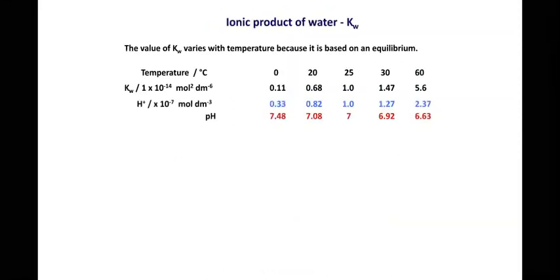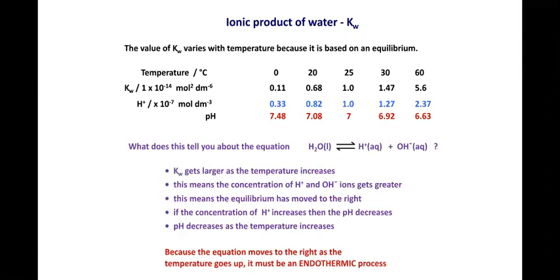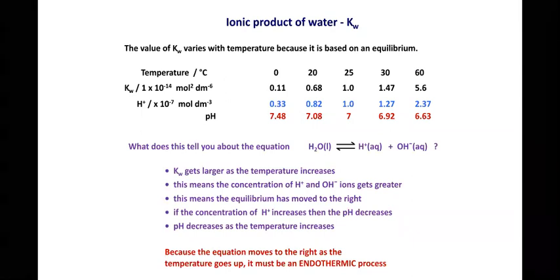Then what is the relationship between the ionic product of water and temperature? When the temperature increases, the ionic product of water also increases, right? What about the concentration of H plus? It also increases, but pH decreases. These are the observations. Here, Kw gets larger as the temperature increases, so the concentration of H plus and OH minus ion gets greater. Why? Because dissociation will be more. If you increase the temperature, dissociation will be more, which means the equilibrium has moved to the right.